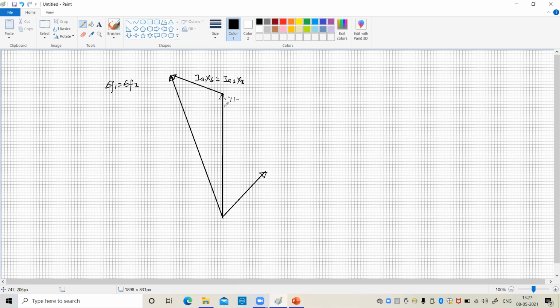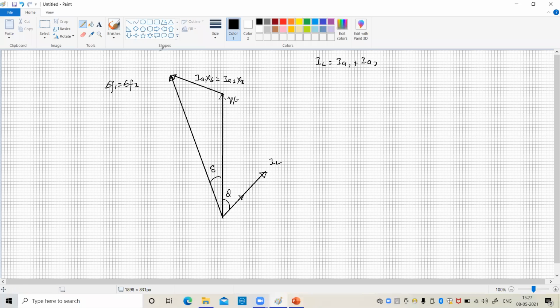So this is your terminal voltage Vt, this is your excitation. This is the angle delta, and the angle between the current and terminal voltage is the power factor angle theta. This value is IL, where IL is equal to Ia1 plus Ia2.